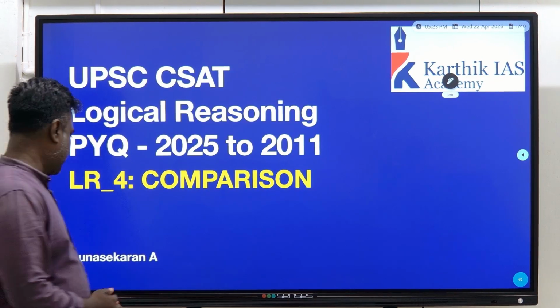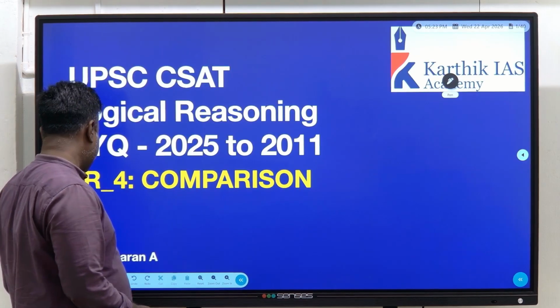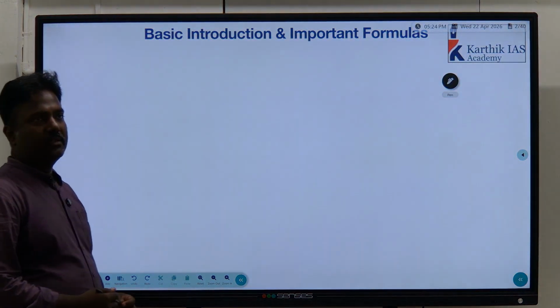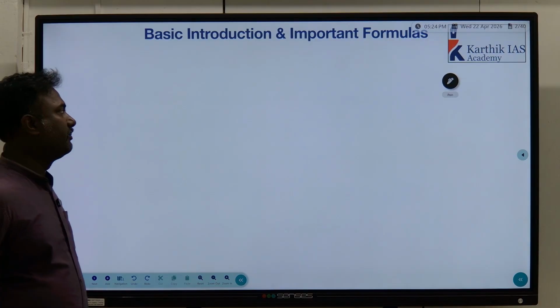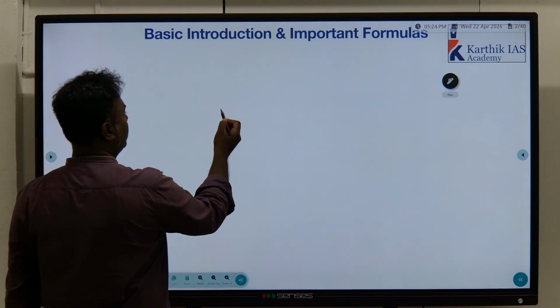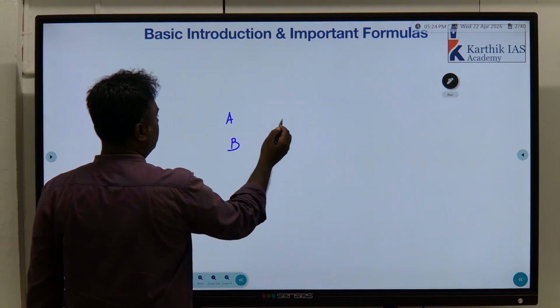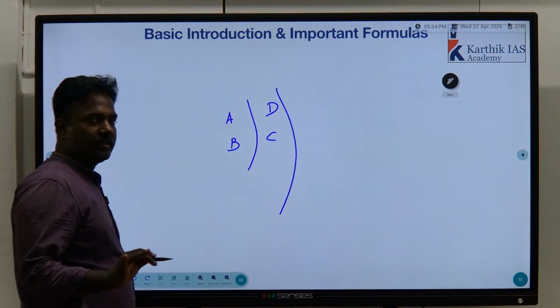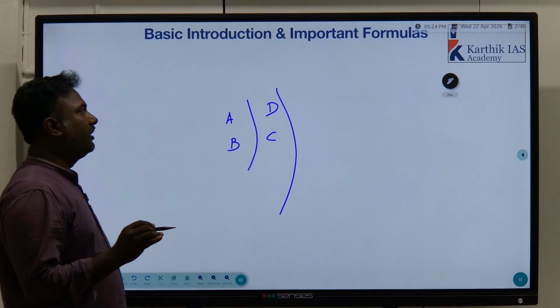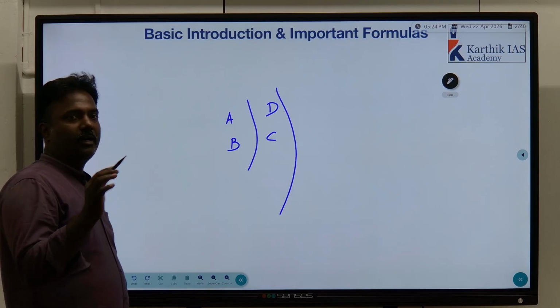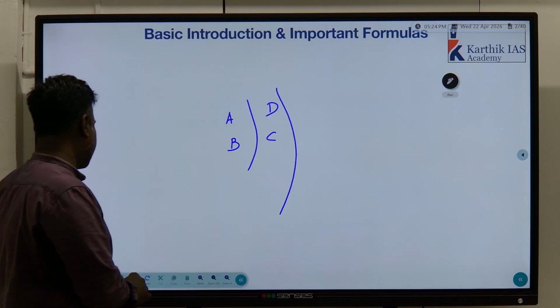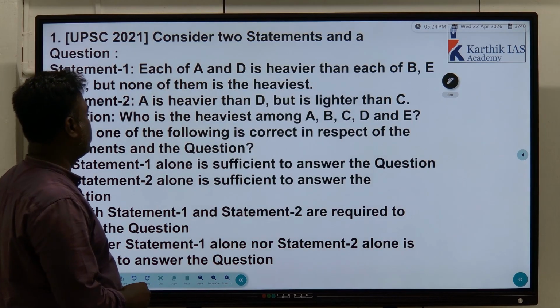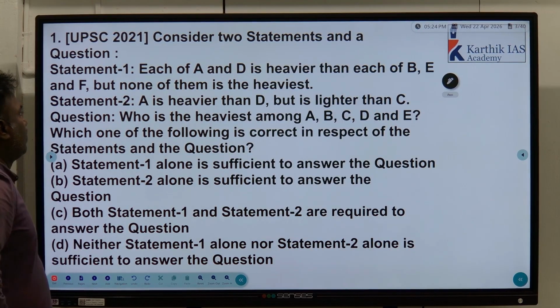Comparisons today. It's similar to seating arrangements. Seating arrangement will deal with horizontal. In comparisons, we have to deal with vertically. Understand? A is above B, C is below D, something like that. We need to deal with it vertically. Either we have to deal with it vertically, or if horizontally, we have to apply inequalities formulas. That's all, as simple as that. So, very short introduction. Well, getting into the topic.